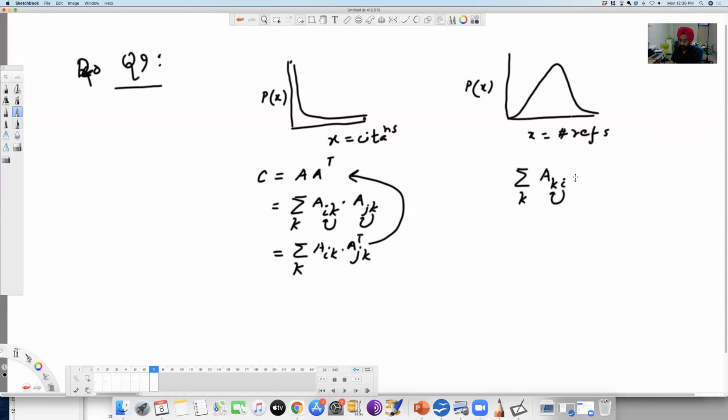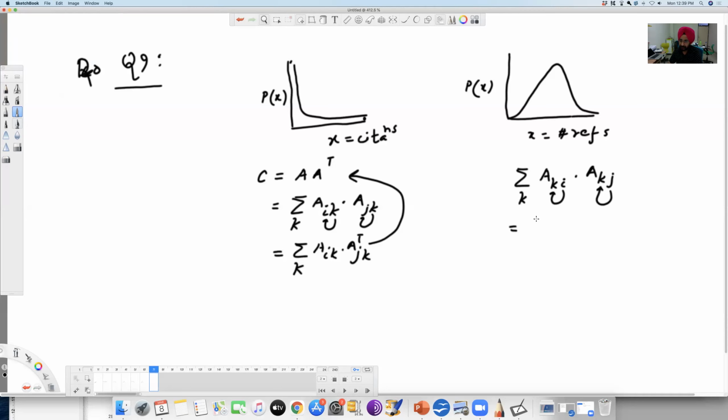How often I is citing K, and likewise how often J is citing K, which means references of J node.